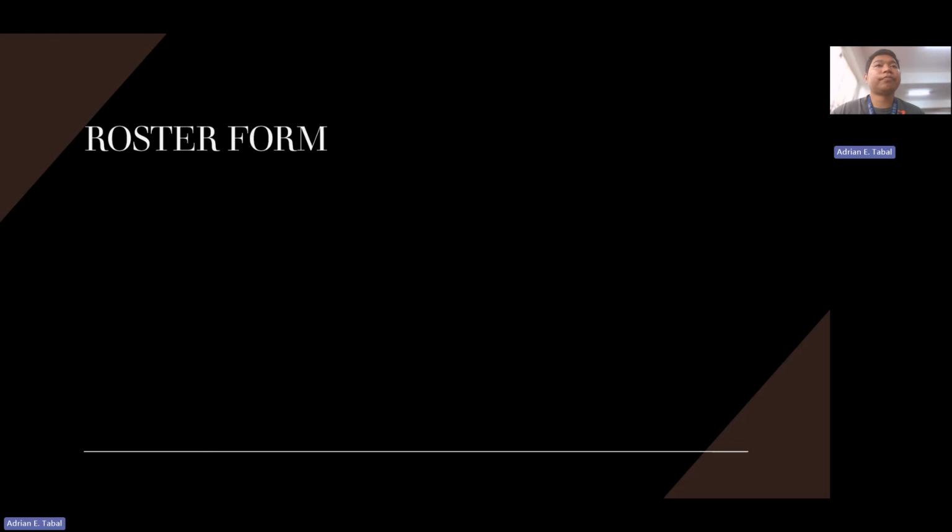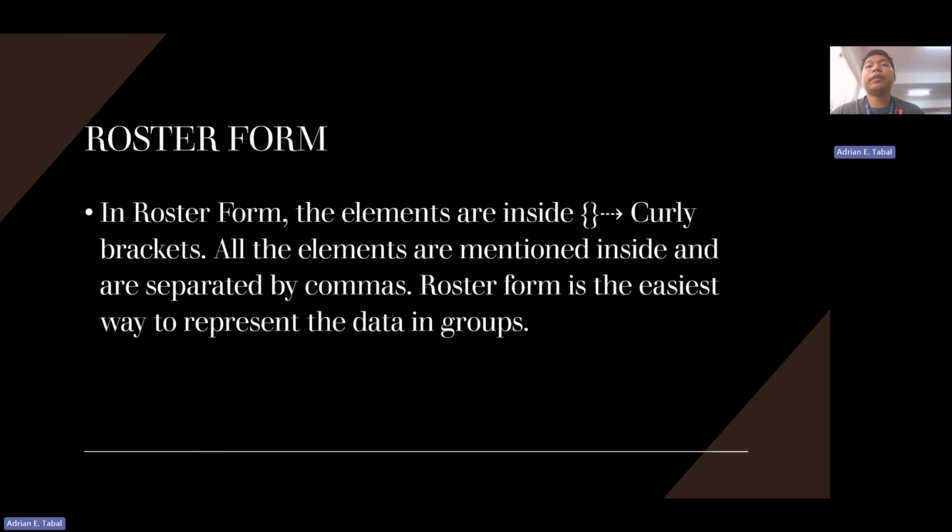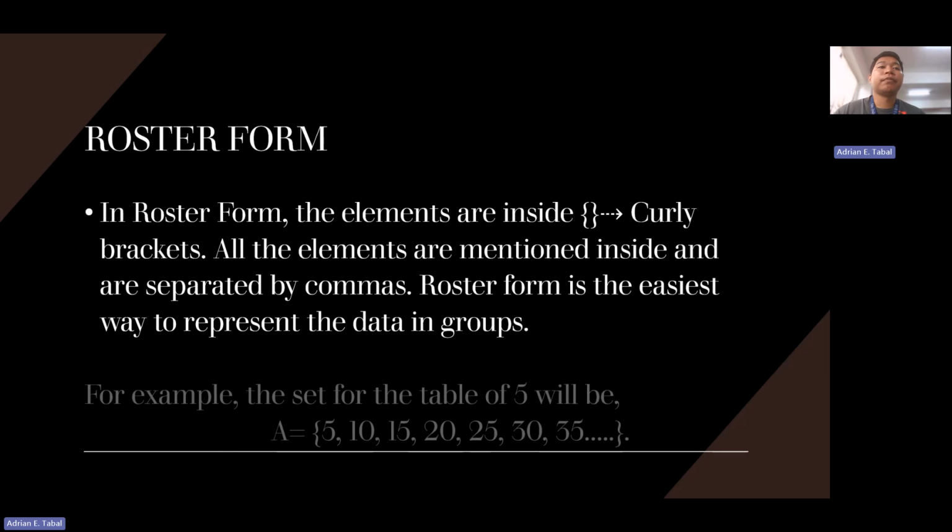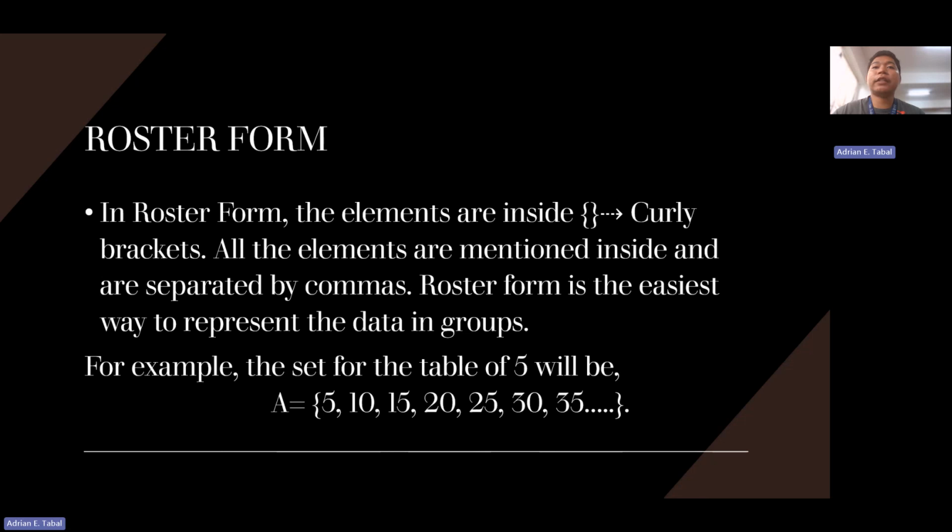For roster form, the elements are inside curly brackets. All the elements are mentioned inside and separated by commas. Roster form is the easiest way to represent the data in groups. For example, the set for the table of 5 will be A equals the set of 5, 10, 15, 20, 25, 30, 35, and so on. We can only use the three dots if the group is infinite.